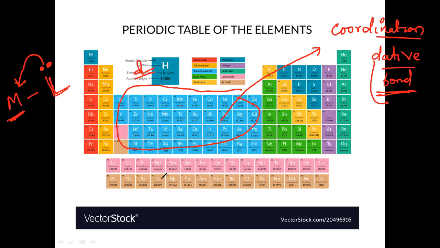F block elements will also form complexes, but generally we are studying only the d block elements. S block and P block do not form many coordination complexes. Only the d block and f block can form coordination complexes. Why? Because the metal has vacant d orbitals or f orbitals, hence it can form certain complexes. So let us see the electronic configuration of these d block elements.